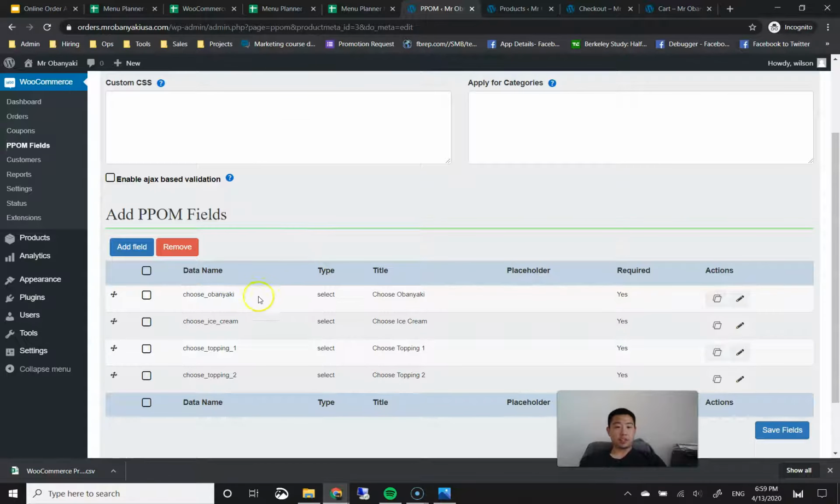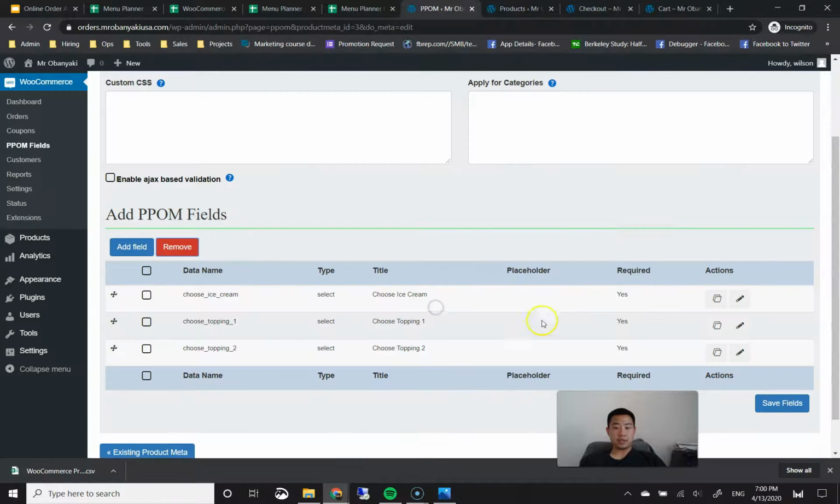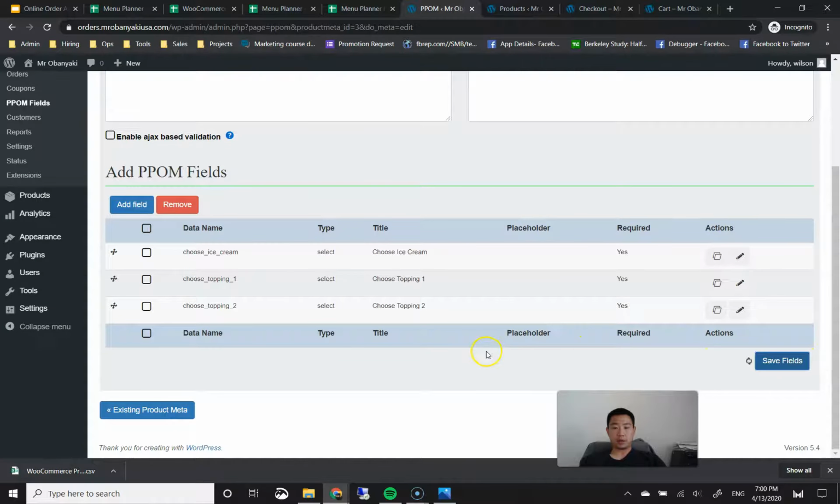Then we're going to go down because the only difference between these set of choices and the previous was that for this one, their bread choice is set already for the bolo bao. So we're just going to go ahead and delete this choose Obunyaki. The way we do that is we put a check mark next to the choose Obunyaki, click on remove. Are you sure? Yes. Then save fields on the bottom right.